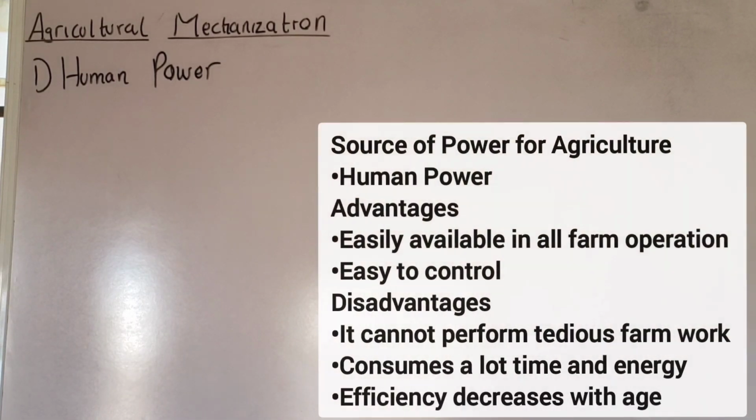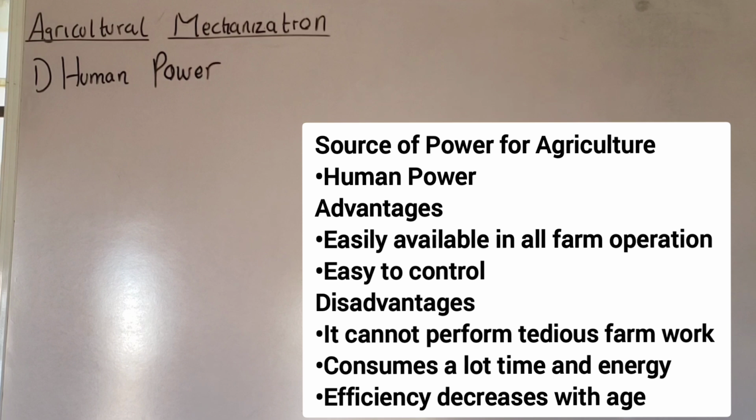Another one is that efficiency decreases with age. You understand? That is it. You cannot compare the work that a young man will do with the work that an old man will do. So the efficiency, which is the time rate at which work is done, decreases. The output which you get, the result, the time at which the activities are carried out, decreases with age. As the age of a human increases, there is a limit to the activities that such a person can do on the farm. You understand? So the efficiency decreases with age.